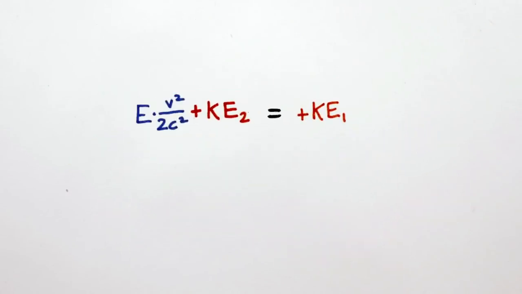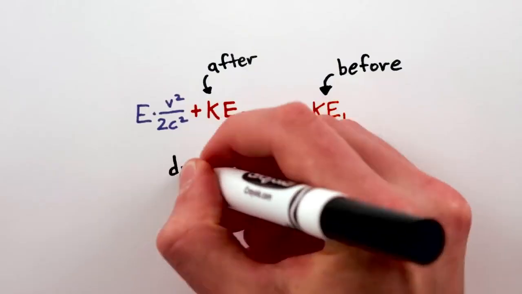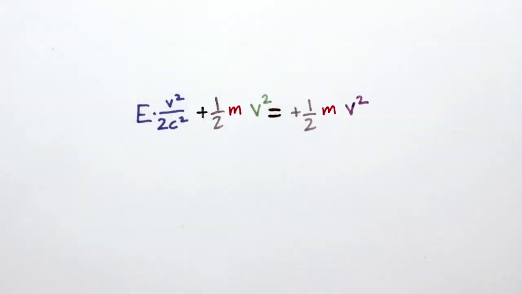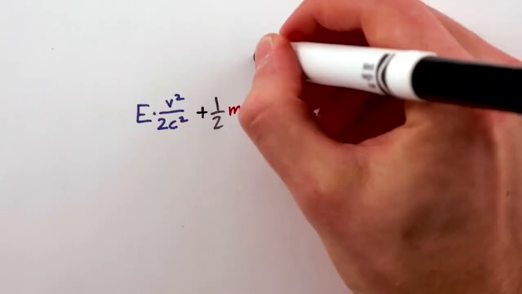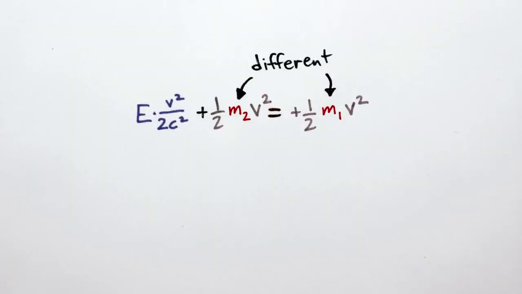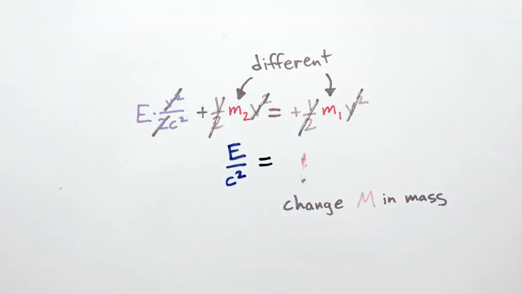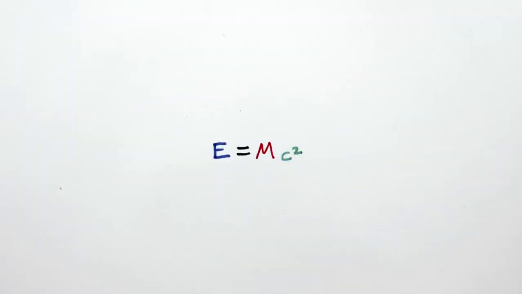Rearranging, we see that the kinetic energies before and after the flash must be different. And the kinetic energy of an object is 1/2 of its mass times its velocity squared. But we know that the velocity was the same in both cases. So in order to account for the difference, the cat's mass must change when it emits the flash of light. Now, if we cancel things out, you can see that the change in mass of the cat must be equal to the energy of the light emitted divided by c squared. Or, as you've heard before, E equals mc squared.